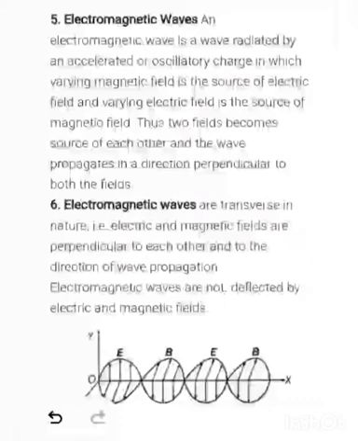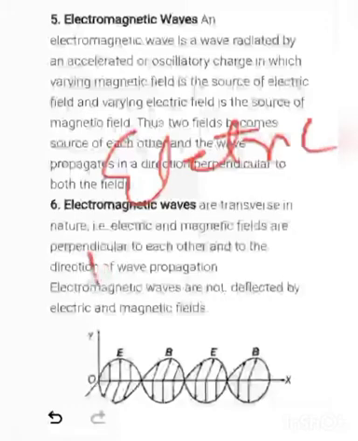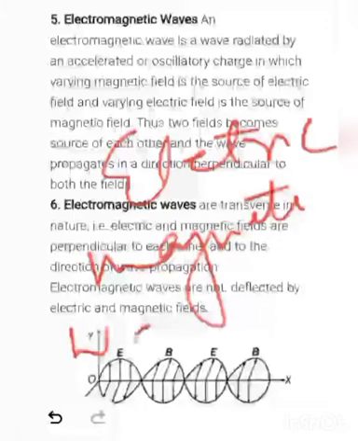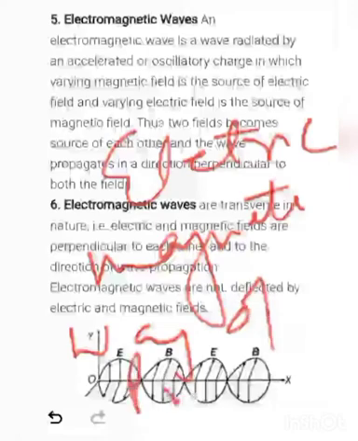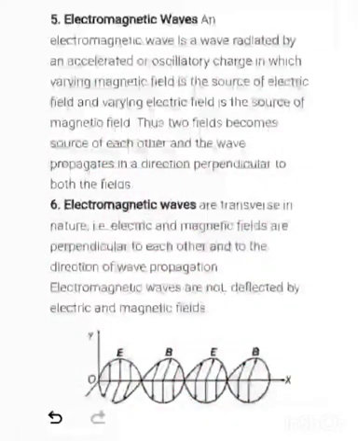So, what does a transverse nature say? We know that there are three components. One is the electric field, one is the magnetic field, and one is the direction of propagation. Direction of propagation means in which direction it is moving.